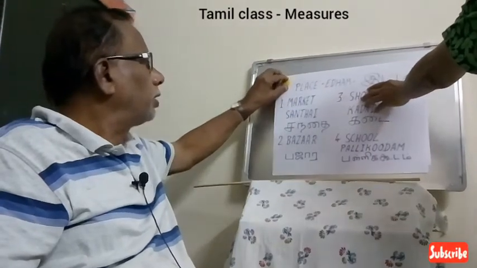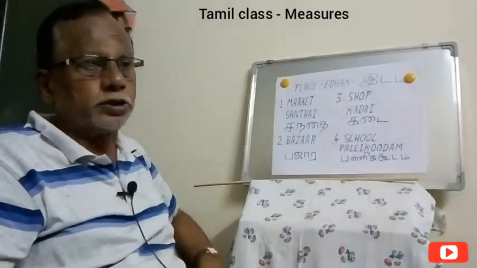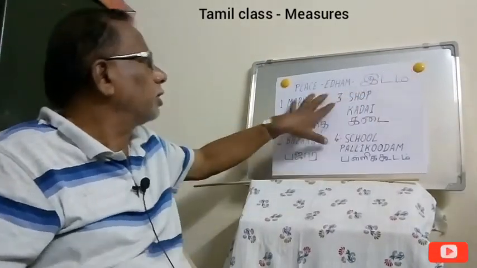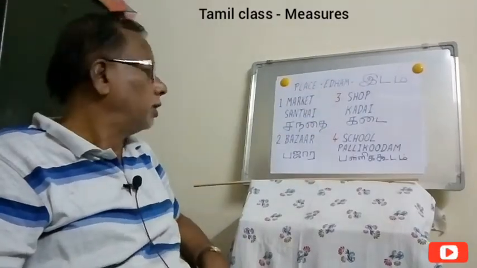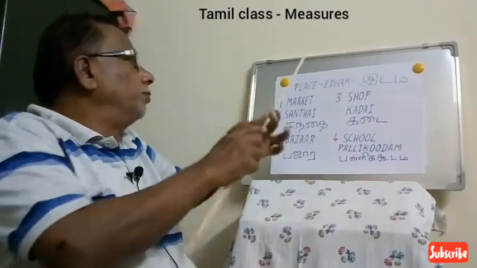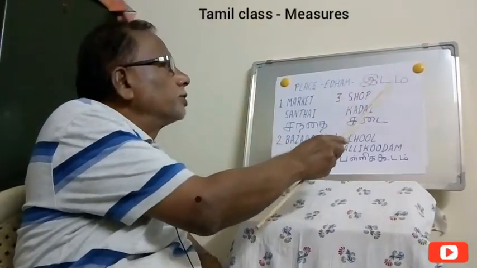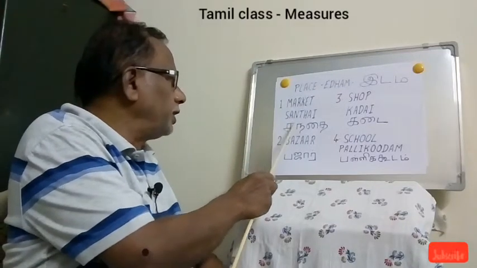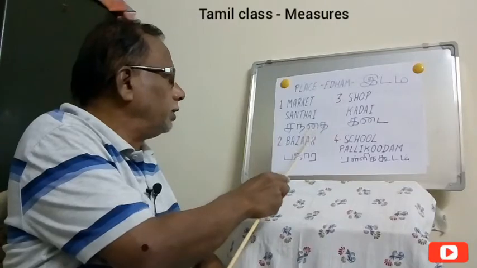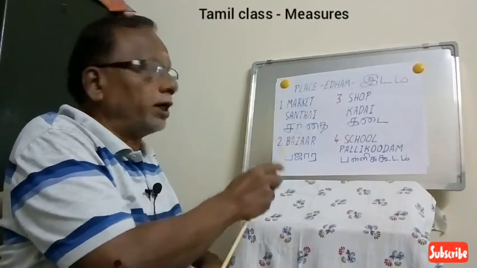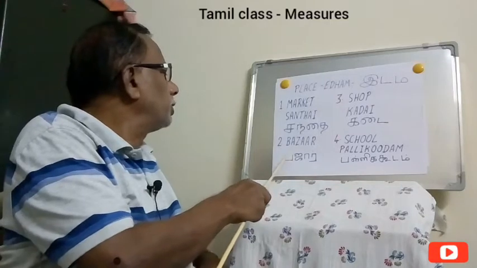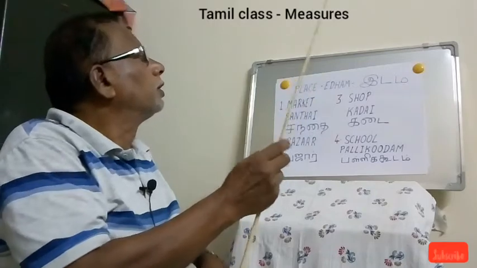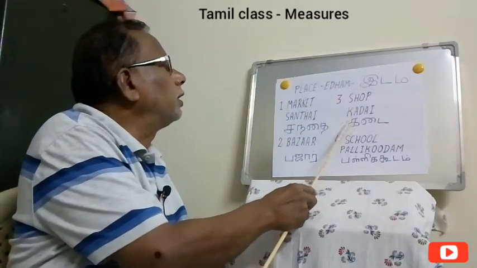Now there is another topic called places. I am going to take different places which are called in Tamil by different names. Let us see what places we are coming under. Place means idam. Now the first one, market. For market we say sandai. Sandai means market. Then bazaar, in Tamil we also say bazaar only. Then for shop we say kadai.